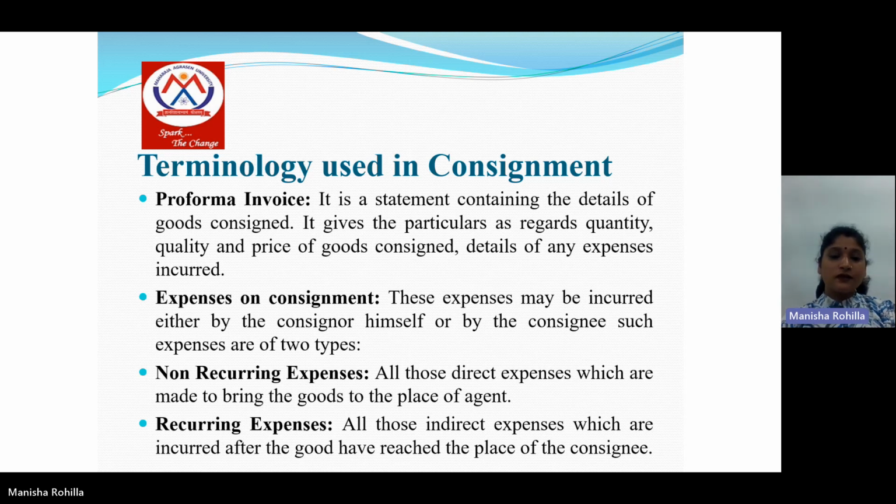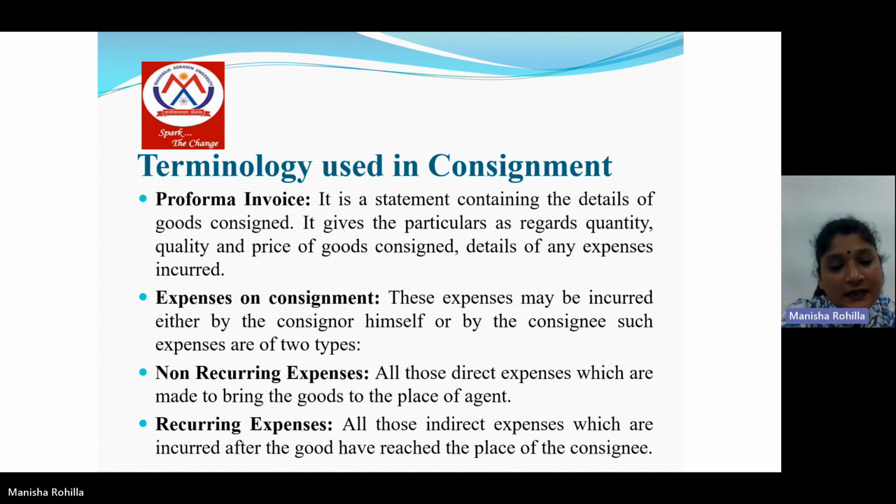Next is expenses on consignment. When we send goods to the consignee, there are some expenses which are incurred on the goods. These expenses can be borne by the consignor or can be borne by the consignee. Expenses of consignment can be of two types. One is non-recurring expenses and another is recurring expenses. Non-recurring expenses are all those direct expenses which are made to bring the goods to the place of the agent.